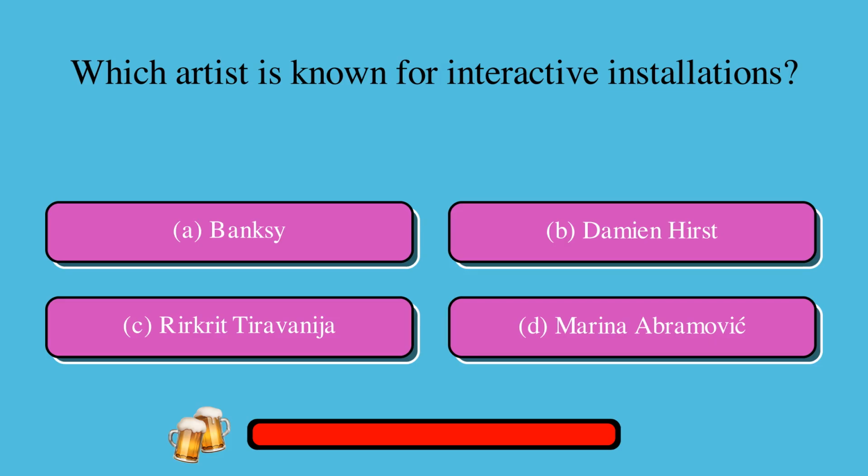Which artist is known for interactive installations? A. Banksy, or B. Damien Hirst, or C. Rirkrit Tiravanija, or D. Marina Abramović? The correct answer is C. Rirkrit Tiravanija.